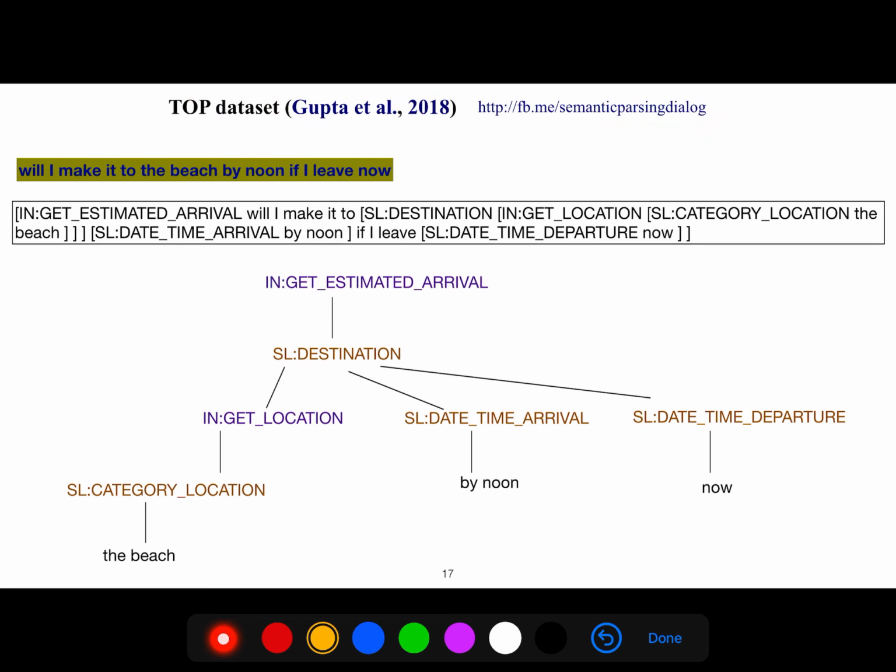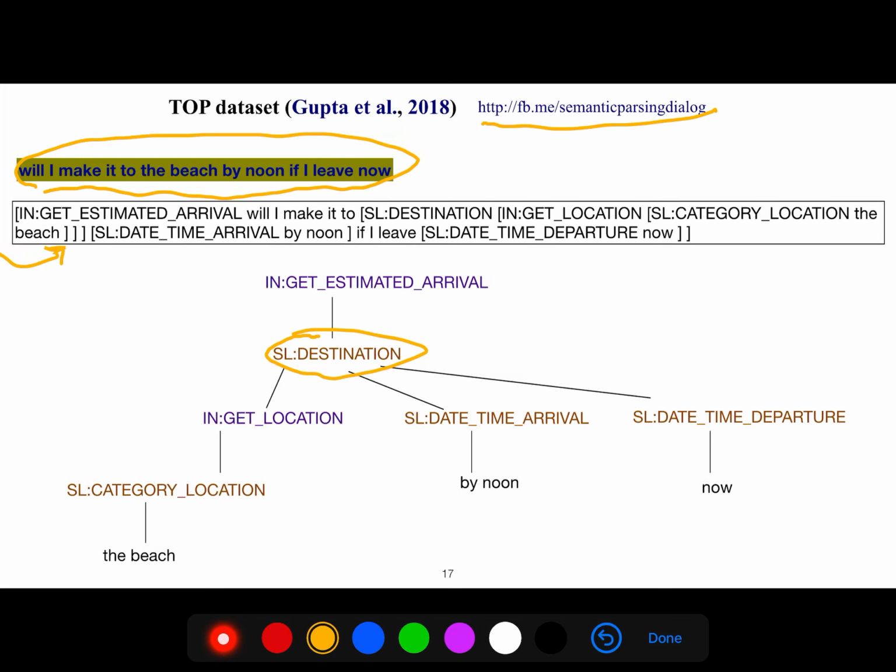And for the data set, if you click on this, a file will be downloaded, which looks like this. For example, lots of rows. One row is: will I make it to the beach by noon if I leave now? And in the second column, it is this program. So get estimated arrival, and then we can say it's destination.